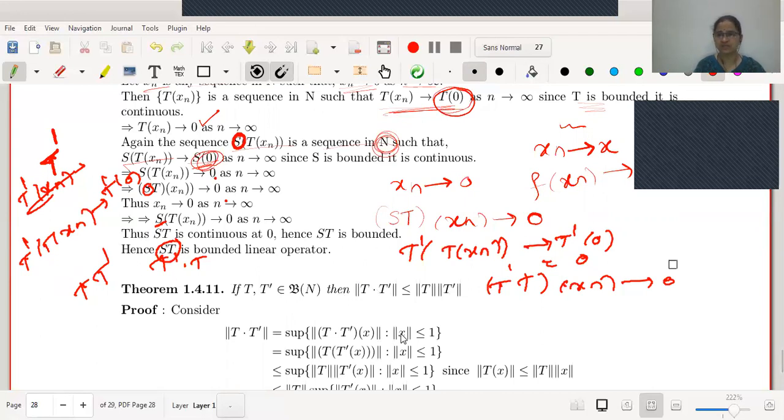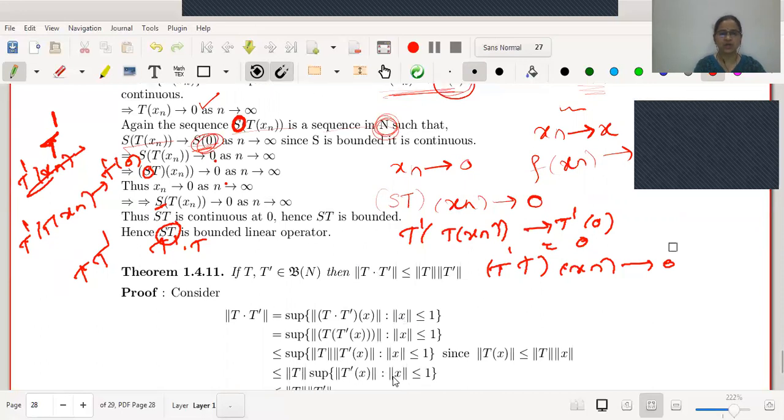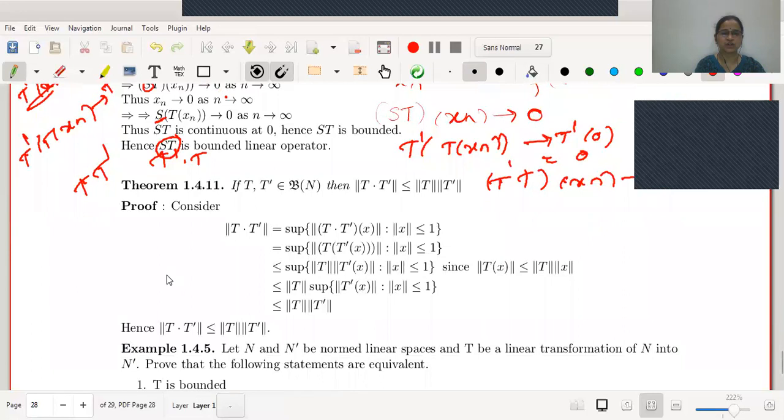There are four statements which we have already proved equivalent. We will use one of them. Here we will start with the first definition. The norm of T T dash is the supremum of T T dash operated on x on the condition norm x is less than or equal to 1. But T T dash operated on x is defined as T of T dash of x, right? Now, finding the value of the norm of T dash of x, as we know that T is a mapping which is bounded.